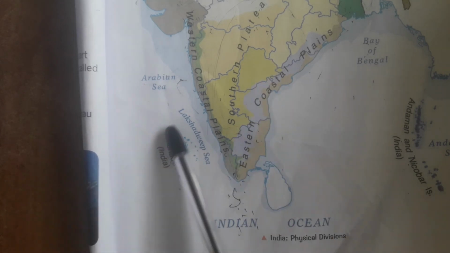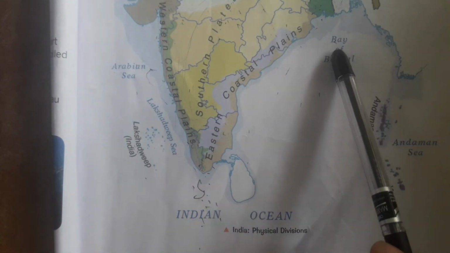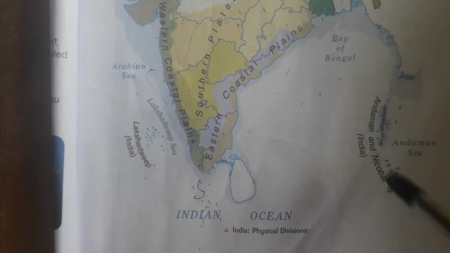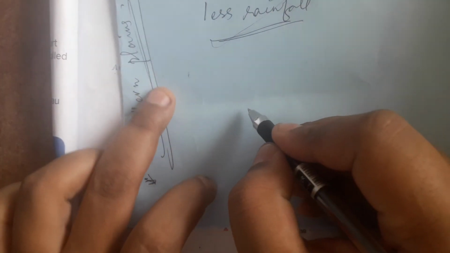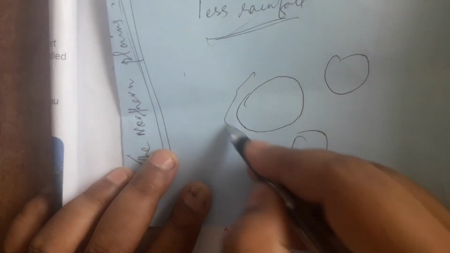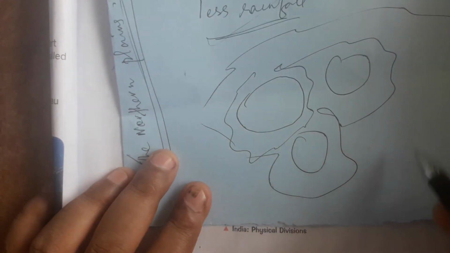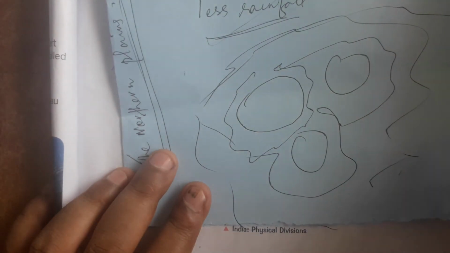So, in the western part, we have the Lakshadweep Islands, and in the eastern part of India, in the Bay of Bengal, what will we find? The Andaman and Nicobar Islands. Suppose this is a land area. Many land areas we have, but all sides are covered by water bodies. So, these types of land we call islands.